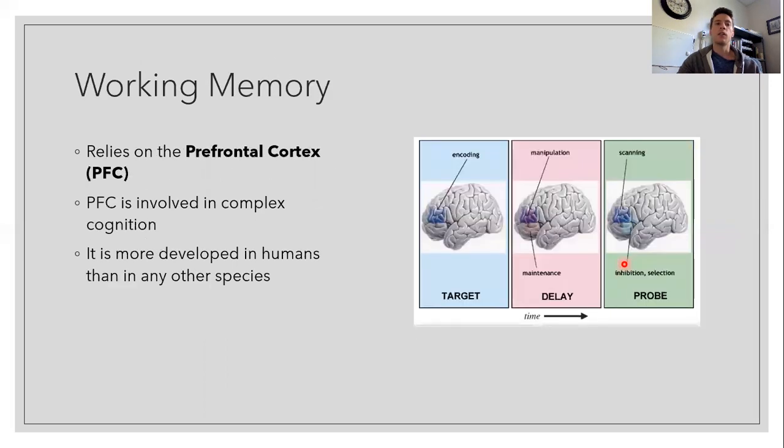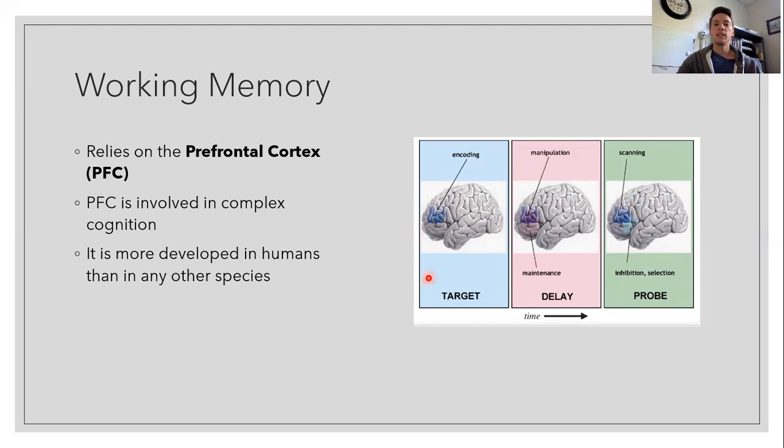Finally, we'll talk about what neural structures underlie working memory, and we'll go in a lot more depth into working memory in the next set of lectures. But working memory tends to rely on structures referred to as the prefrontal cortex. As its name implies, these are parts of the brain that lie towards the front end of the brain.